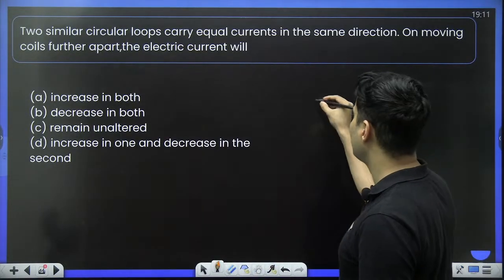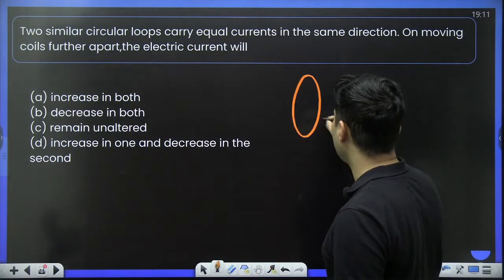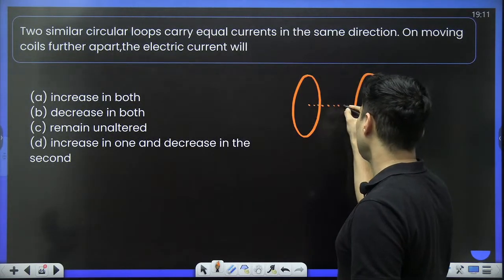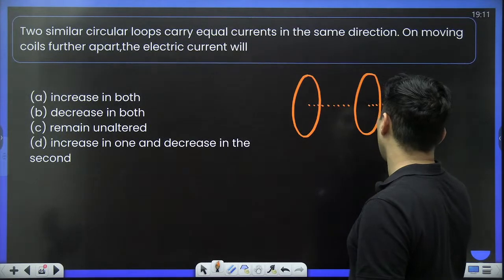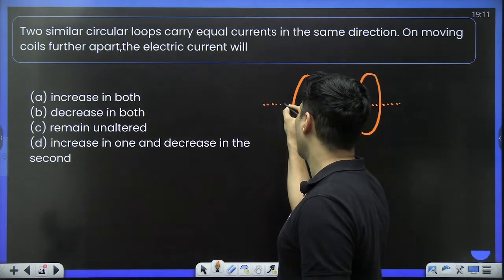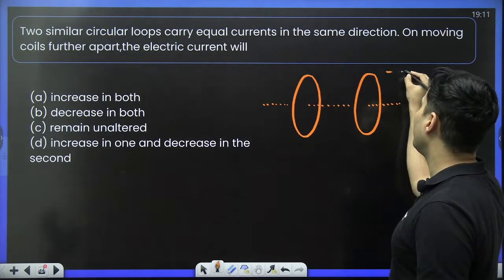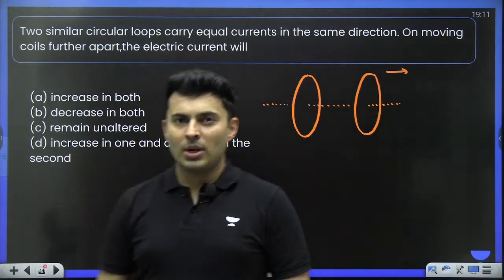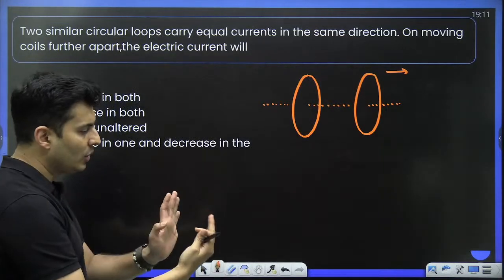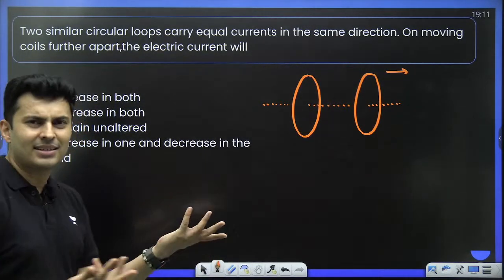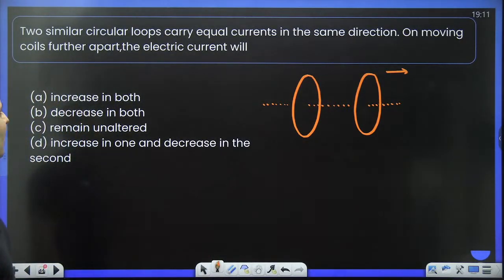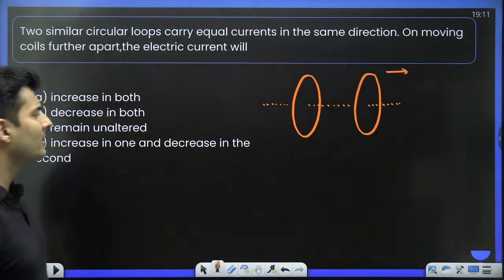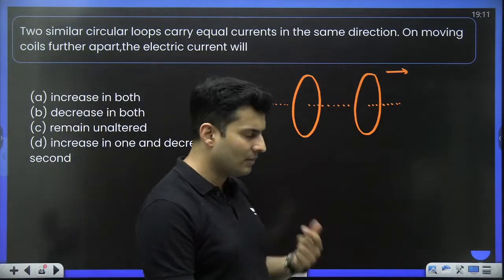Okay, let's try to understand. There is one coil over here and there is another coil over here. What are you trying to do? You are moving them away. So you are pulling them apart. Either you move one or you move this or you move both. One and the same thing. You are moving the coils further apart. The electric current will increase in both, decrease in both. What do you think will happen?